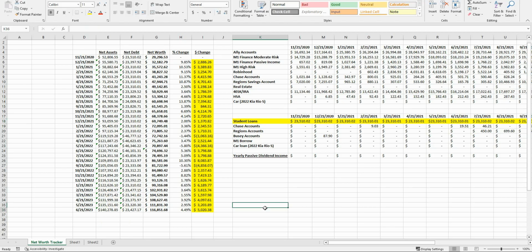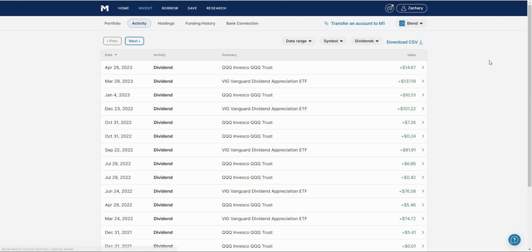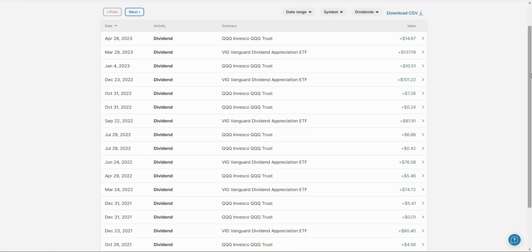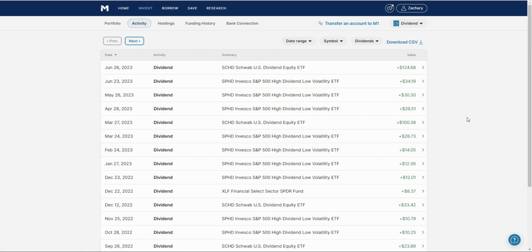I'm not really too worried about that. So going back to the dividends, I do hope you all see the compound growth that it allows with these constant contributions. This is money that you're not even working for. This is passive income. As you put more capital into your account, your dividends will increase, so you're going to constantly see increasing dividends. In March, I was paid $100 from SCHD. This time I got paid $124.